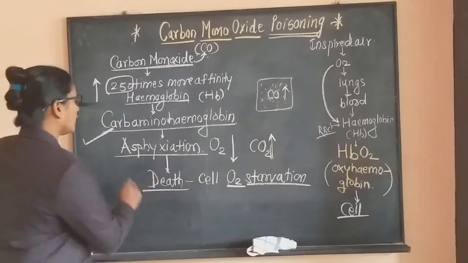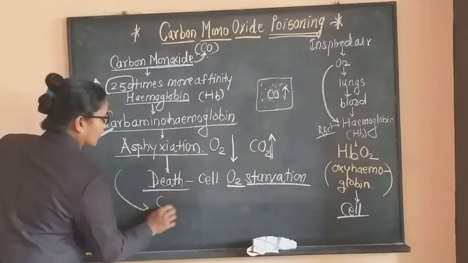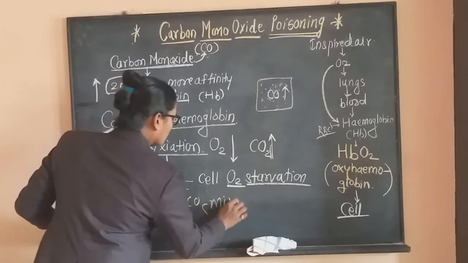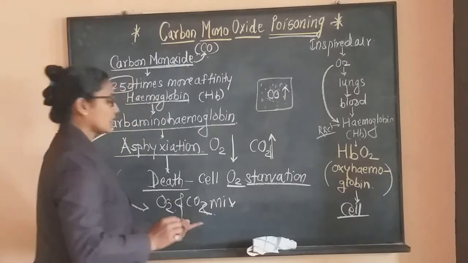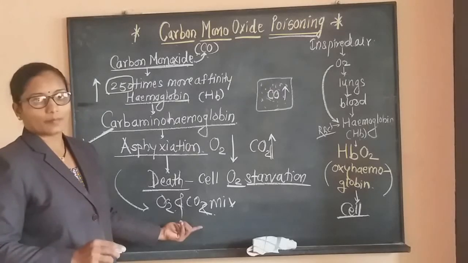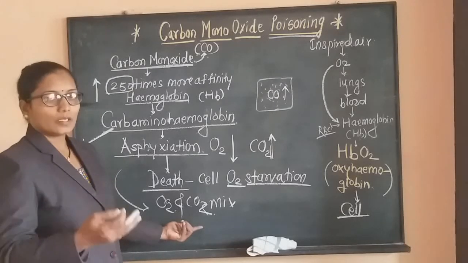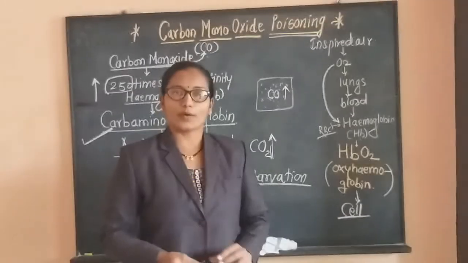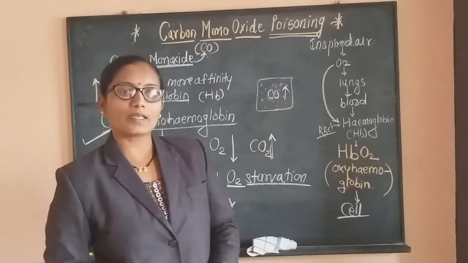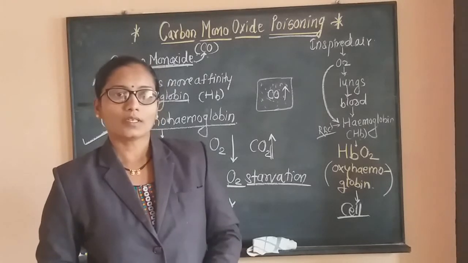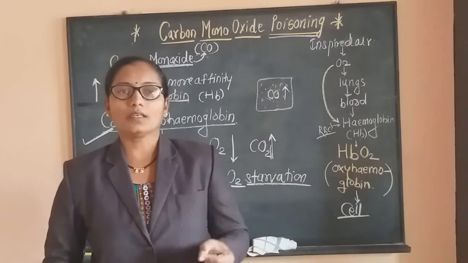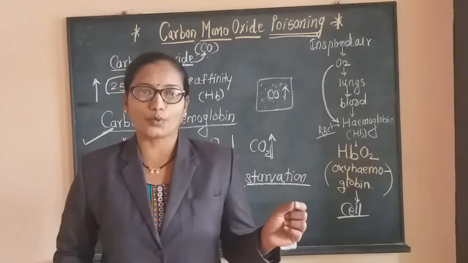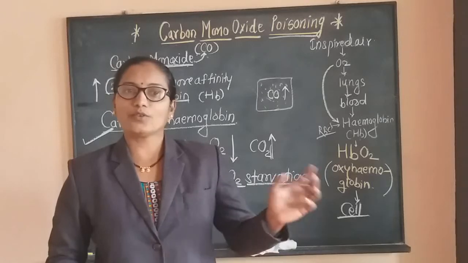If the person is immediately treated with an oxygen and CO2 mixture, it will save the life of the person. Immediate treatment is very important in carbon monoxide poisoning. This question may be asked as a short note. It is very simple. Oxygen and hemoglobin form oxyhemoglobin, due to which the cell can utilize the oxygen.